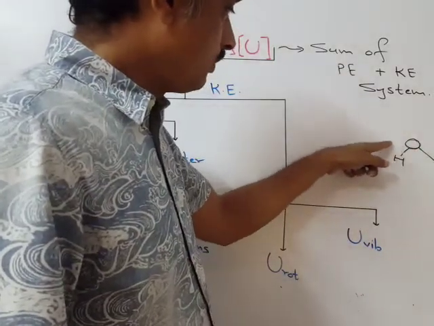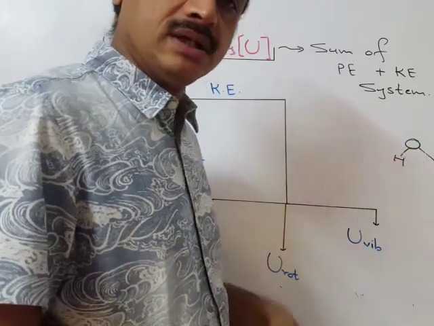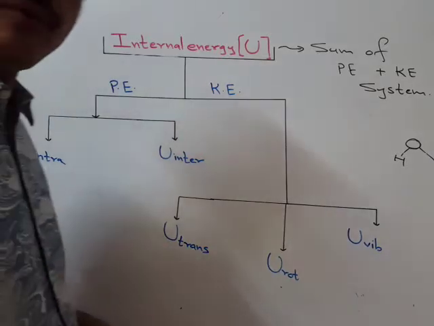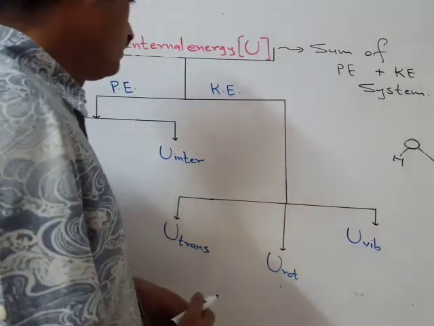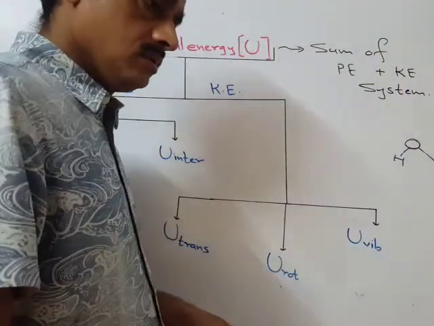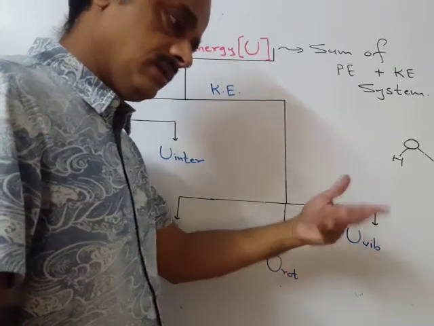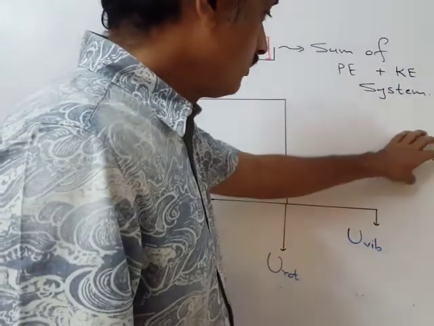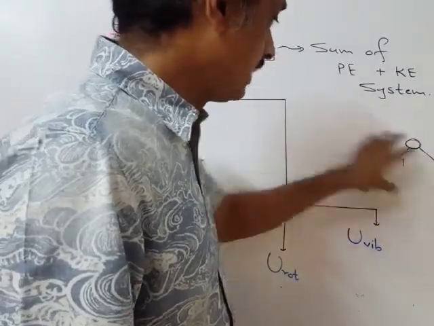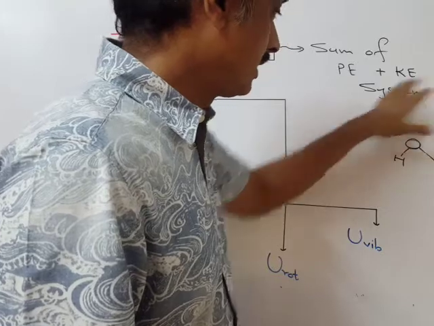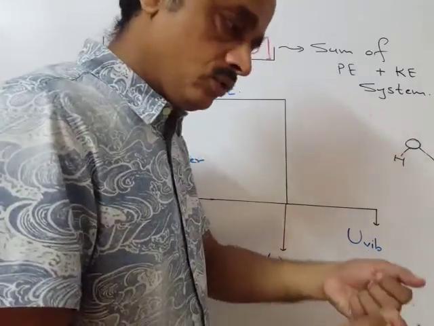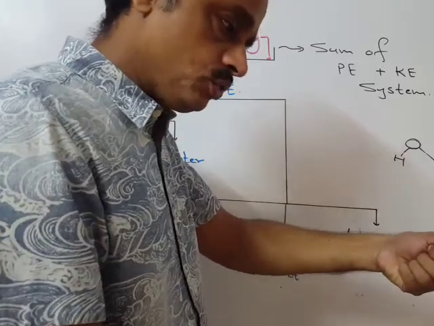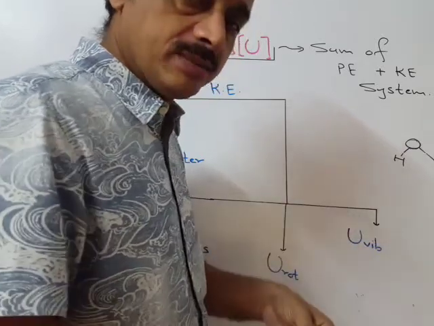So to break the OH bond, we require some energy. That energy corresponds to the intramolecular energy of H2O, and then that will be multiplied for the system. And in liquid form, one H2O molecule, another H2O molecule, third, fourth. So if it is in liquid form, we have to use some energy to separate the liquid H2O molecules. Here hydrogen bonding is present.